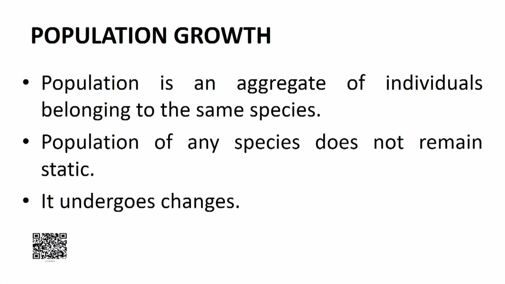A population is an aggregate of individuals belonging to the same species, and the population of any species does not remain static, it undergoes changes. So, now the question arises: why does the population keep changing? Let us try to find an answer to this question.